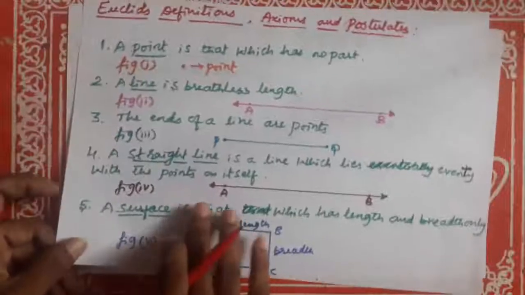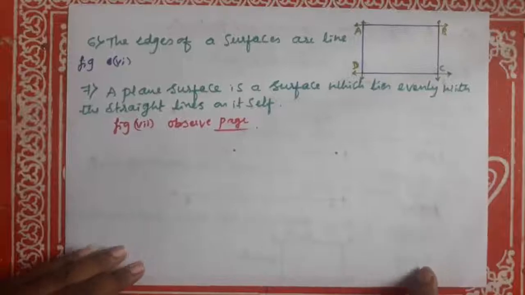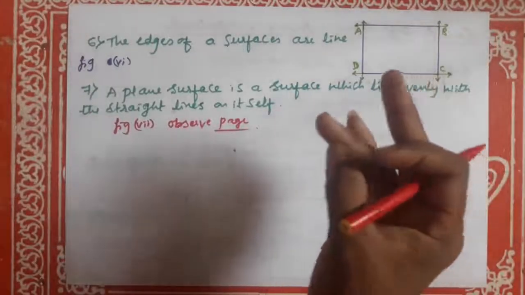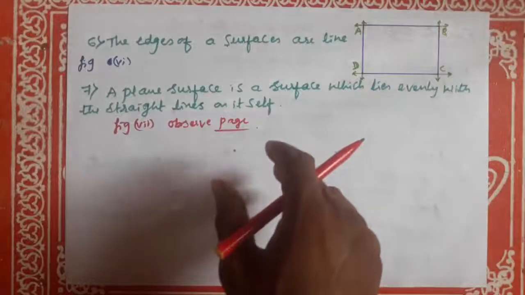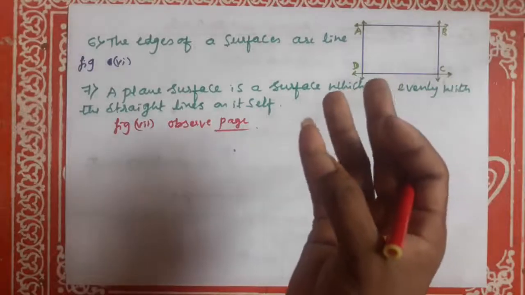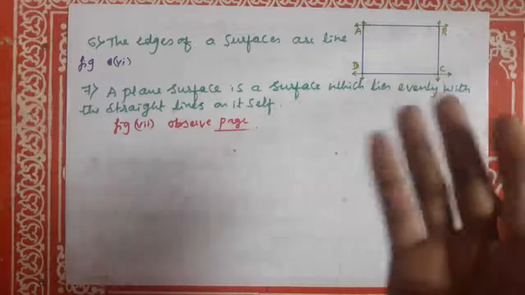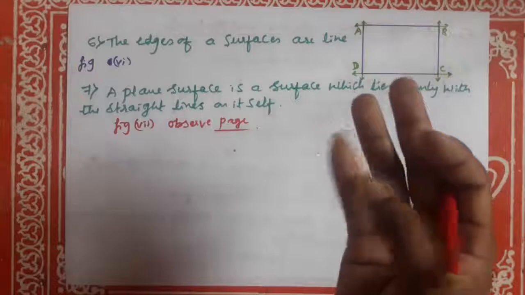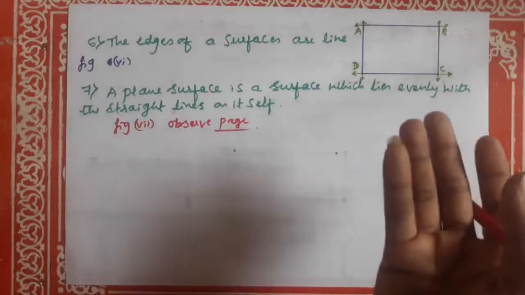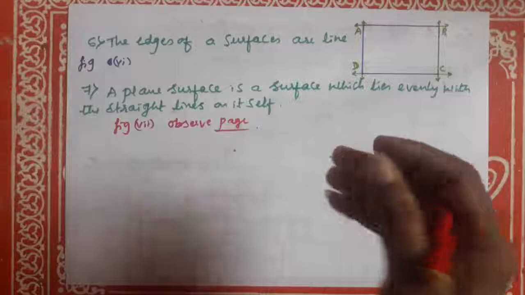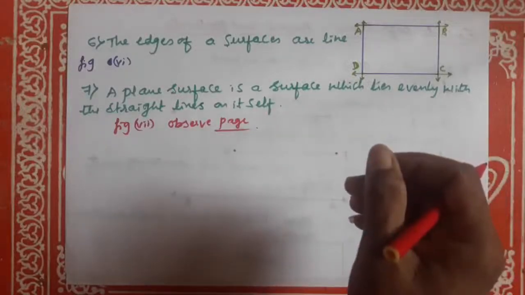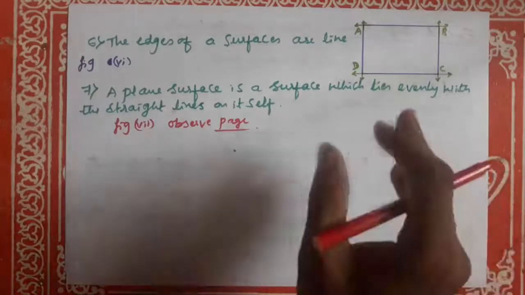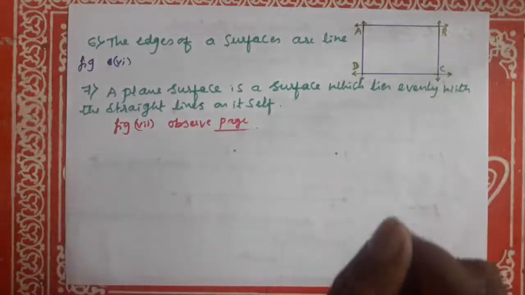Dear students, if you carefully study these definitions, you find that some terms like part, breadth, length, evenly, etc. need to be further explained clearly. For example, consider his definition of a point. In his definition, a part needs to be defined. Suppose you define a part to be that which occupies area. Then area needs to be defined.